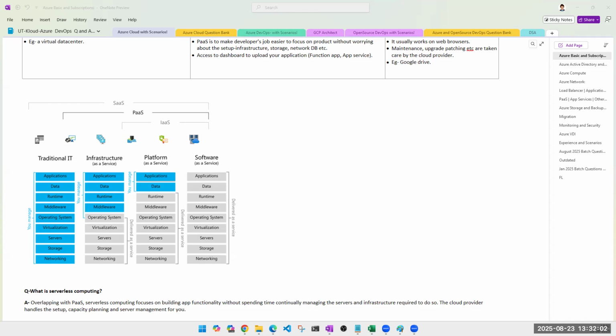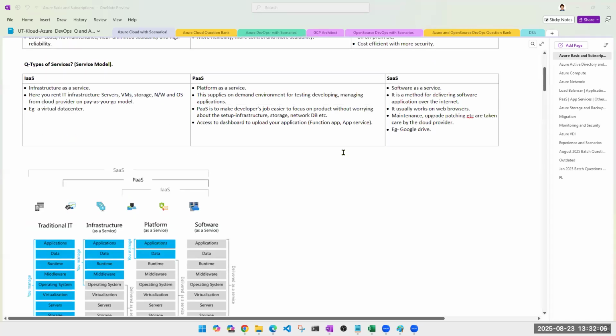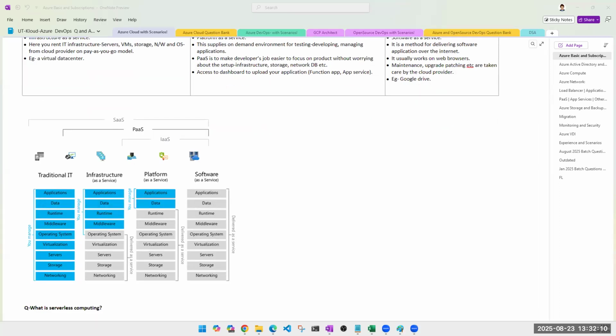Okay, great. Right. So we were discussing these modules, service model, infrastructure as a service. Initially, we checked the traditional IT, that how we are responsible for everything. Then when we go for infrastructure as a service, we are responsible for applications and data and runtime and middleware.